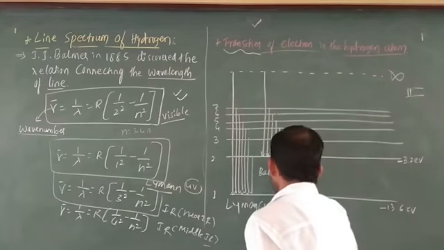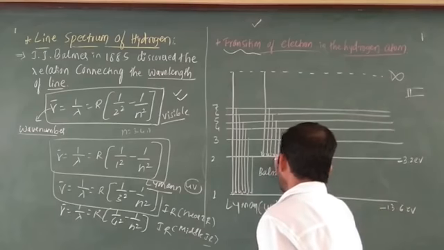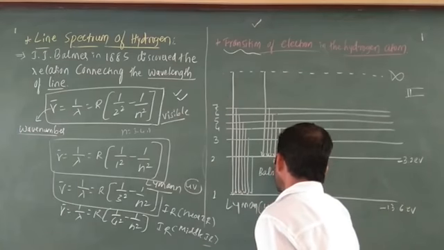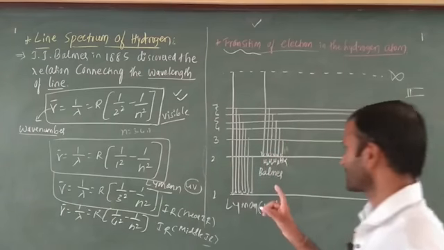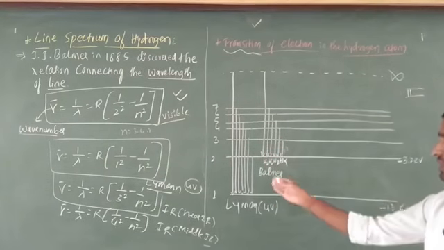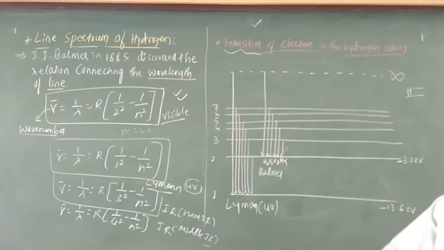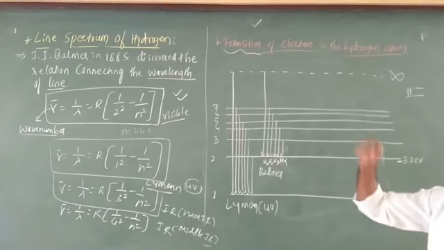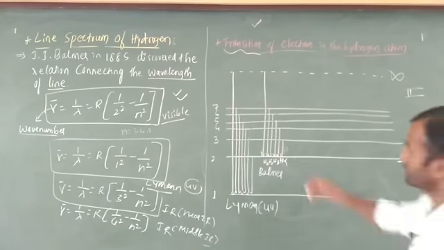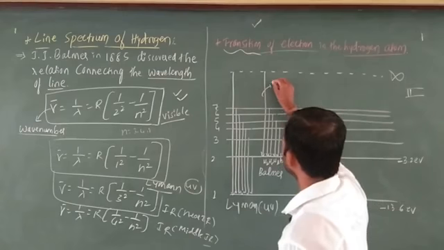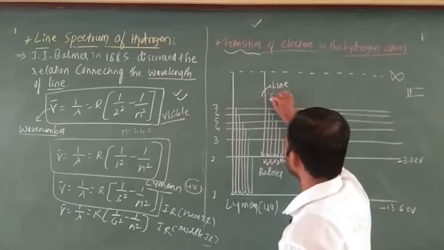In this case the first line indicates H alpha, the second one is H beta, after that H gamma, and the fourth one is H delta. One extra line is there, don't worry, after delta. That last line is called the line spectrum point. The last line is the line spectrum.